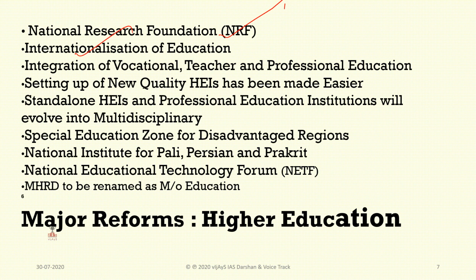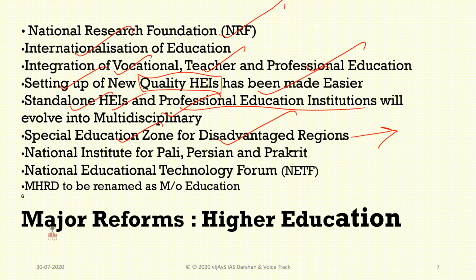Internationalization of education, integration of vocational courses, and teacher and professional education will be set up, and setting up new quality HEIs has been made very easy this year. Standalone HEIs and professional education institutions will evolve into multidisciplinary institutions, and special education zones will be made for disadvantaged regions.